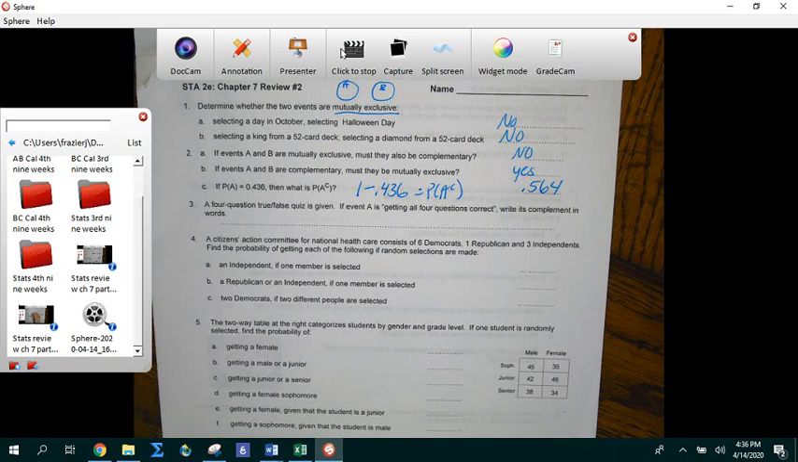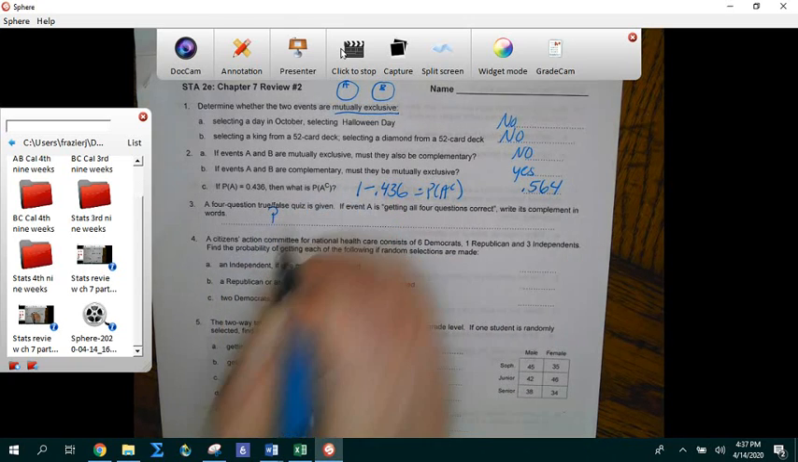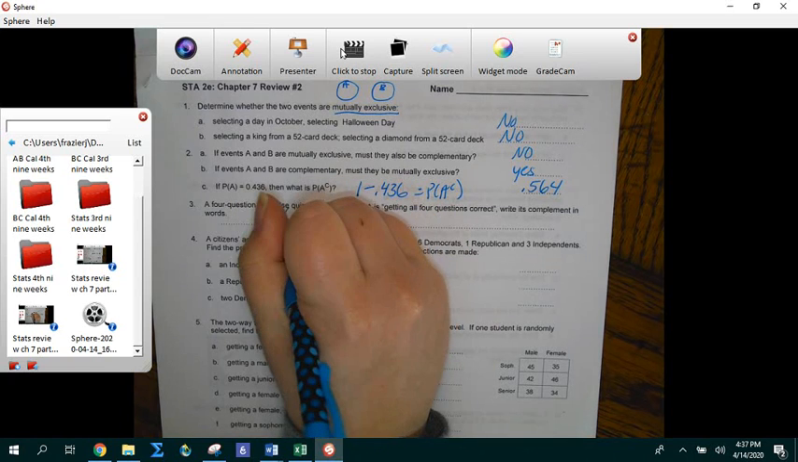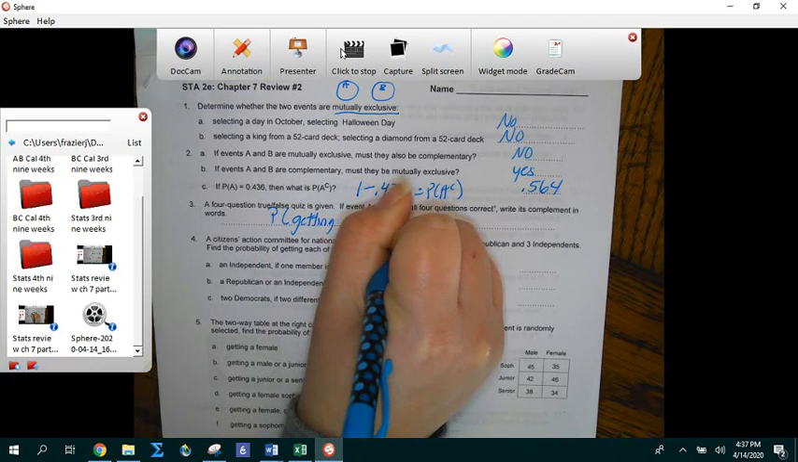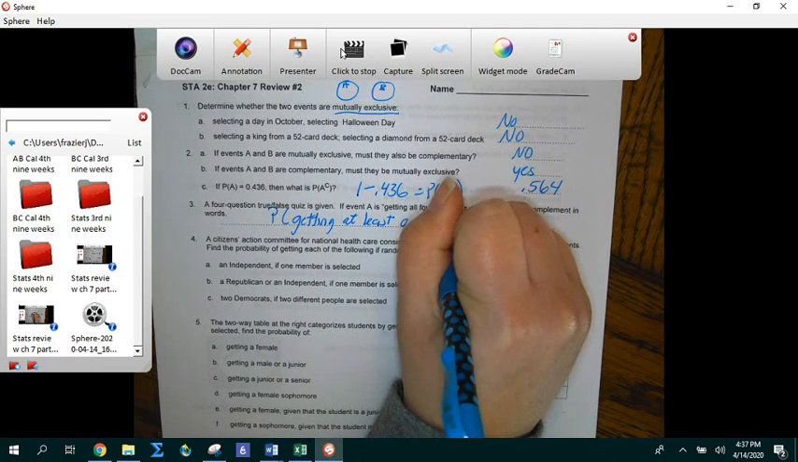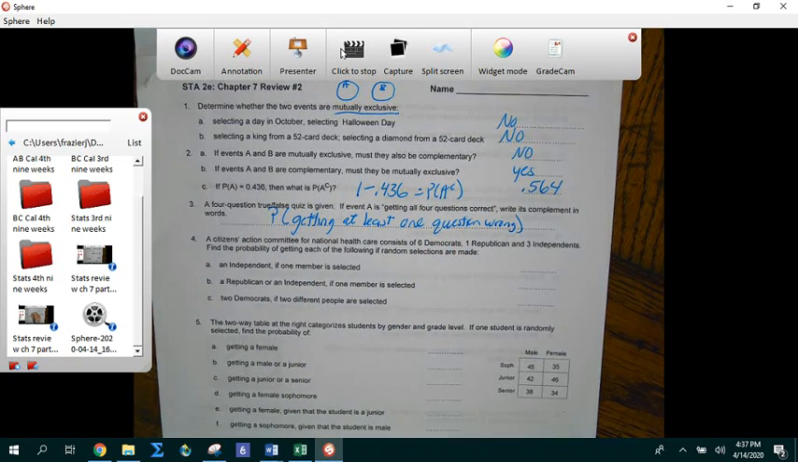A 4-question true-false test is given. If the event A is getting all 4 questions correct, write its complement in words. Okay, so all 4 questions correct. The complement of that, so it would have to add to a whole, would be getting at least 1 question wrong. So I can get 1 wrong, I can get 2 wrong, I can get 3 wrong, 4 wrong, and all of those would be the complement.